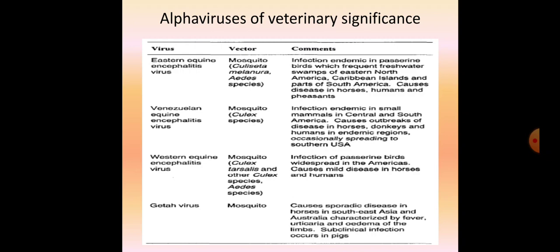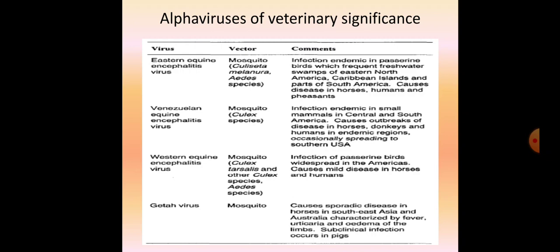Outbreaks of this disease also occur in horses, donkeys and humans in endemic regions, and occasionally there is spread to southern USA. Third is your western strain, Western equine encephalitis virus. Again the vectors are Culex and other species, and Aedes species, all involved in the transmission of this virus. Infection of passerine birds is widespread in America. It causes mild disease in horses and humans. So these are the three we'll talk about in detail.